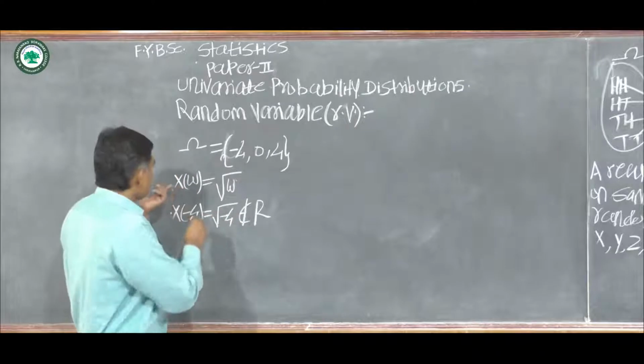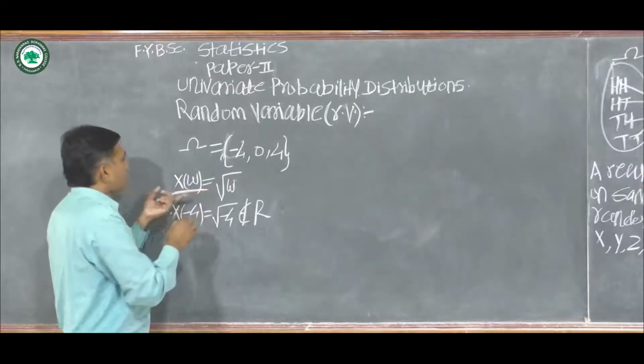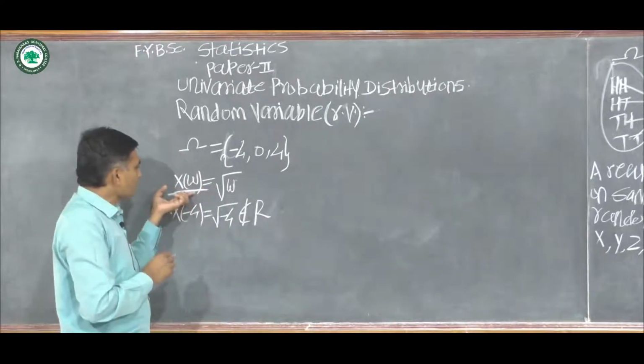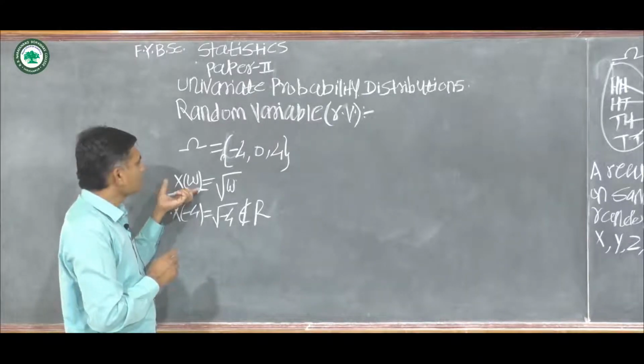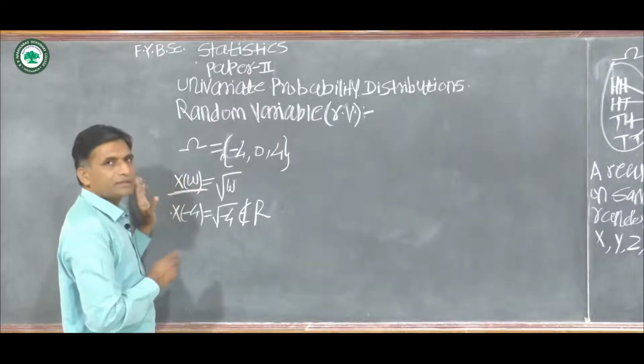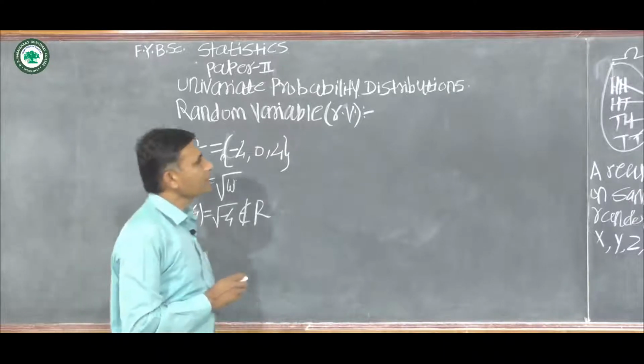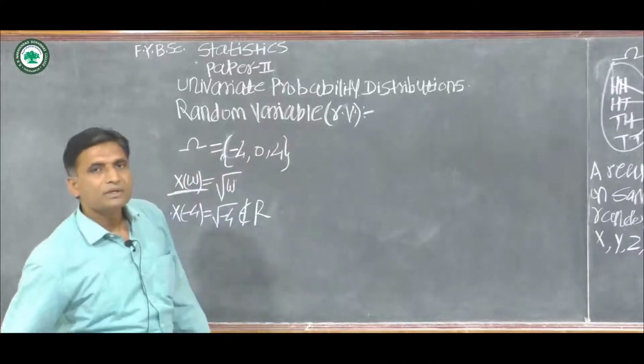Therefore the function defined on the sample space omega is not a random variable. Okay, this is the concept of random variable.